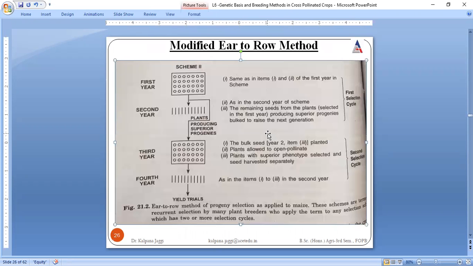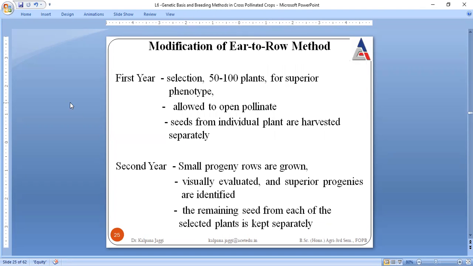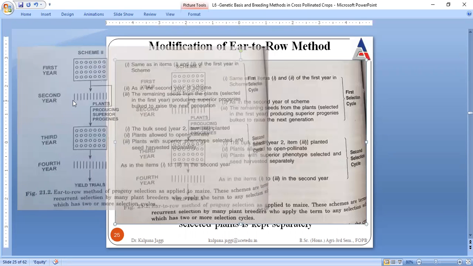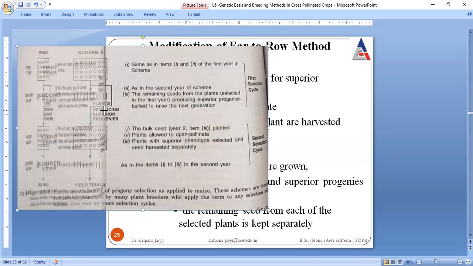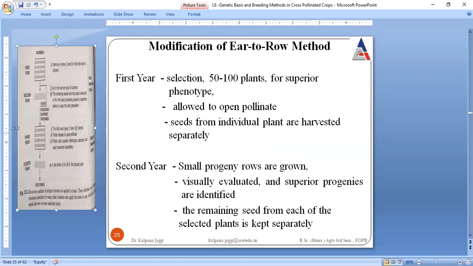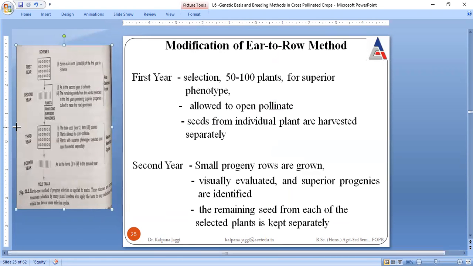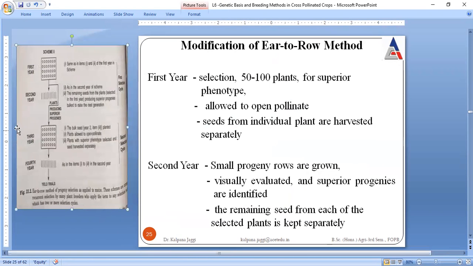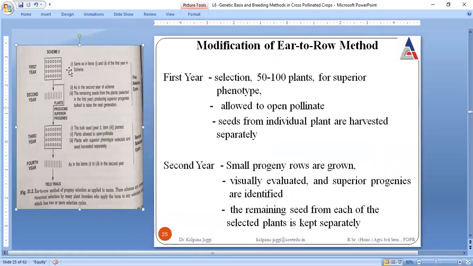So here more number of plants are selected and all are allowed to open pollinate. But see here, very important, these are not zeros.